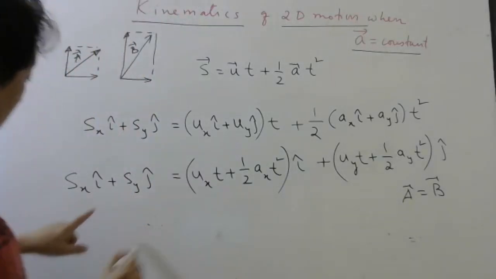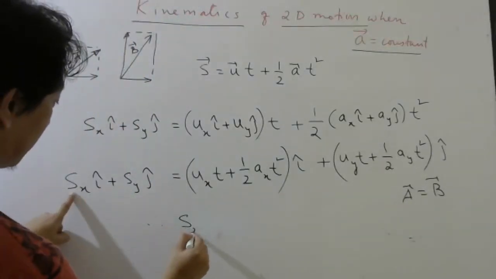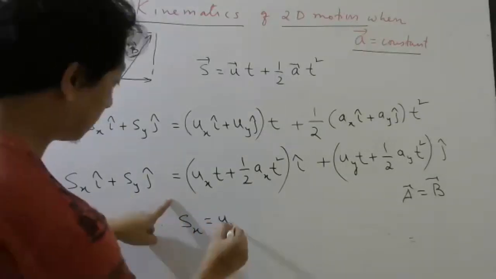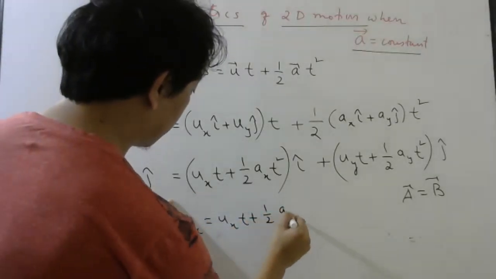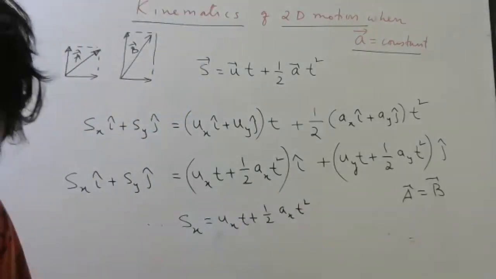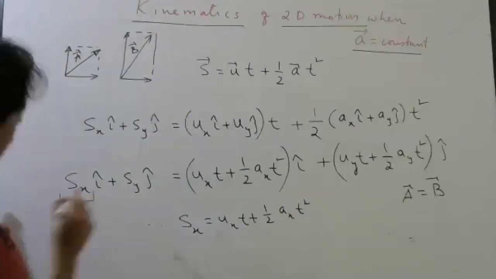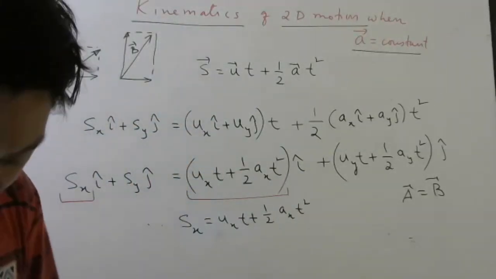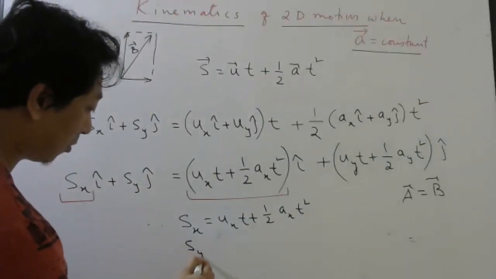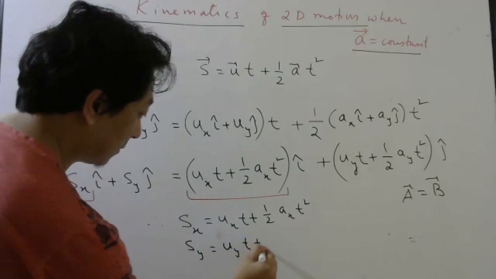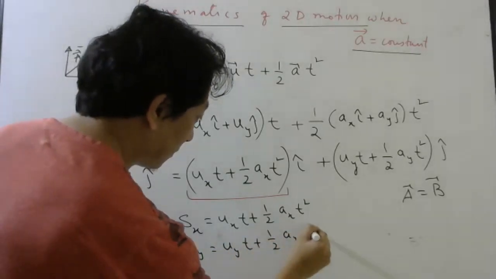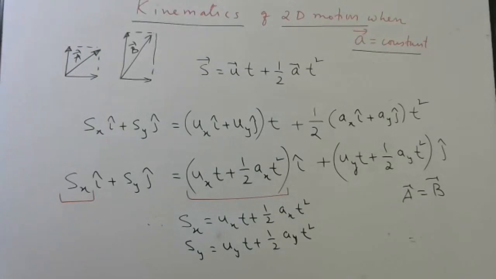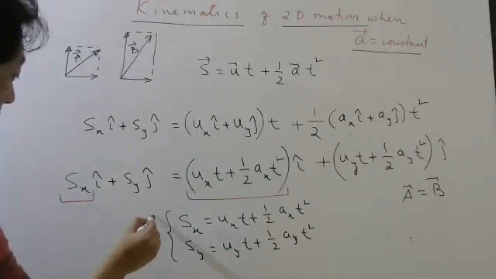So therefore, the x component of displacement should be equal to this. Right? Understanding what I'm saying? The x component of this vector and the x component of this vector should be the same. Similarly, the y component should be the same. Understood this part? Therefore, okay, therefore.